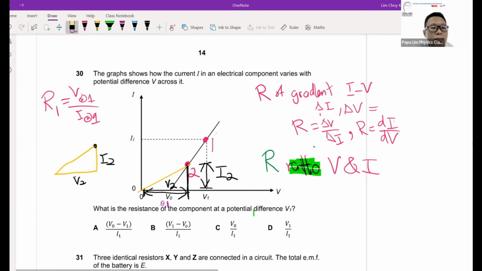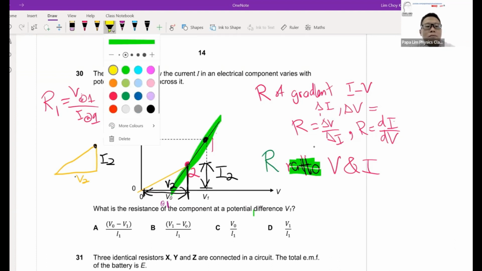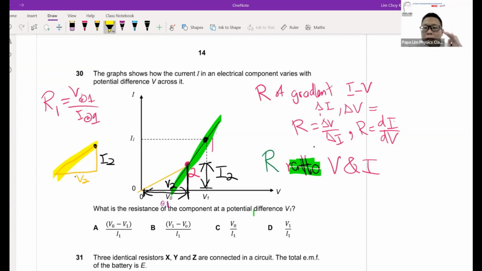In other words, it is not the gradient of this physical line on the IV graph. It's actually the gradient of this line that gives you the resistance of that particular point, at that particular instance.